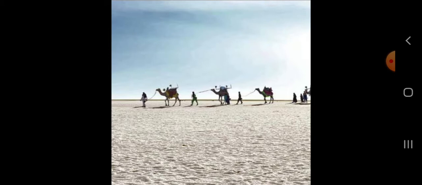The next term is Rann of Kutch. Rann of Kutch is a salt desert. It is a part of the Thar desert that gets flooded during the monsoon season but leaves behind salt when the water dries up during winter, thereby forming a salt desert. Here you can see in the picture.